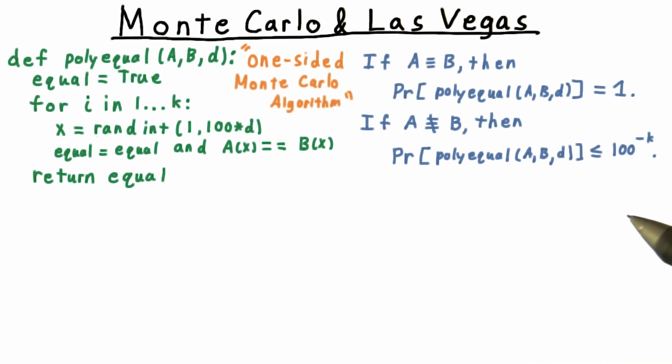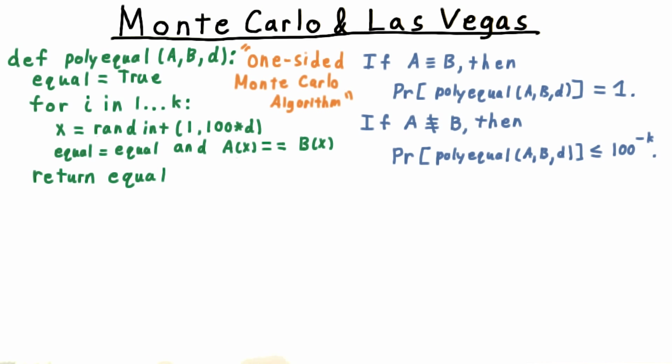Of course, it's possible for the situation to be reversed, so that the algorithm makes mistakes on strings in the language. This is another kind of one-sided Monte Carlo algorithm. I should say that there are also two-sided Monte Carlo algorithms where both errors are possible, but regardless of which input is given, the answer is more likely to be correct than not.